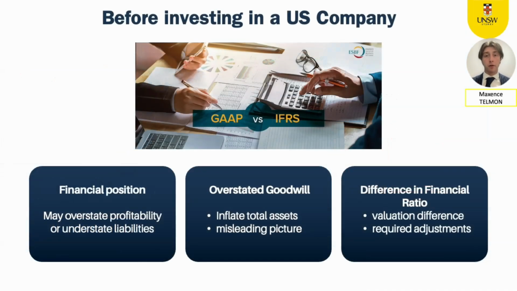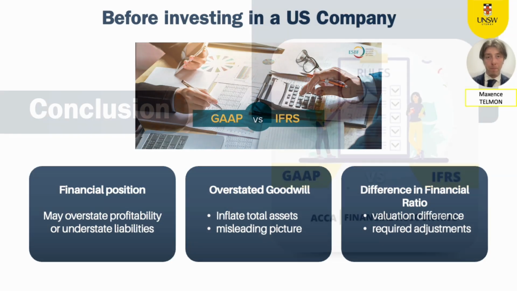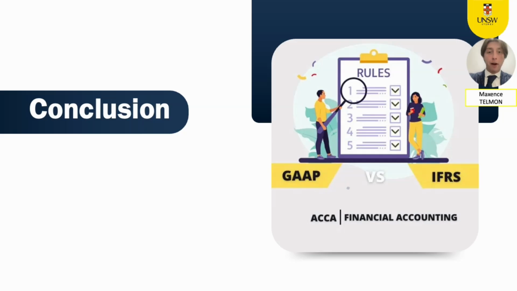The financial position of a US company may understate liabilities or overstate profitability. Overstated goodwill can inflate total assets and give a misleading picture of the company's financial health. And financial ratios like debt to equity or return on equity may differ due to this valuation difference, requiring adjustment for better comparability. In summary, the principle-based IFRS provides flexibility, while the rule-based US GAAP ensures consistency. Investors must carefully analyze these differences when making cross-border investment decisions to ensure accurate comparison.